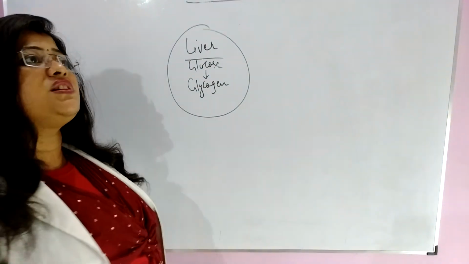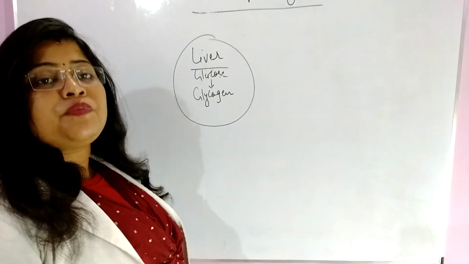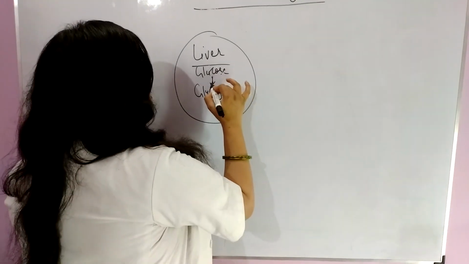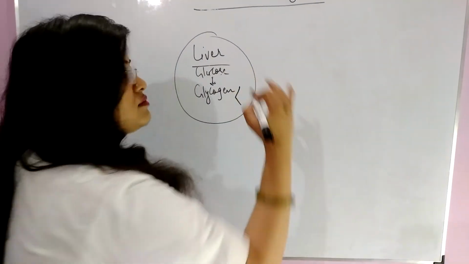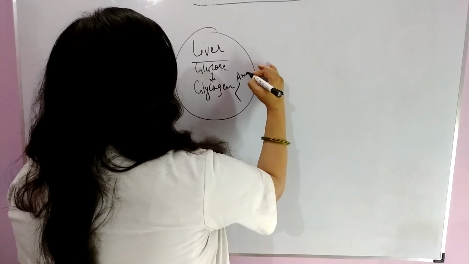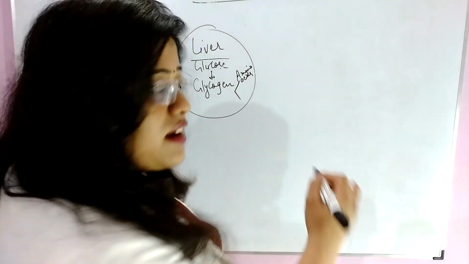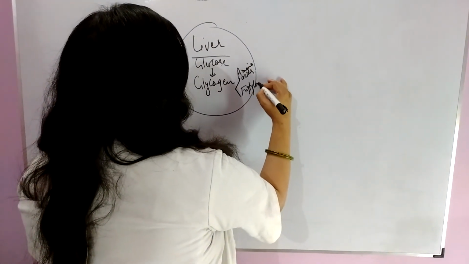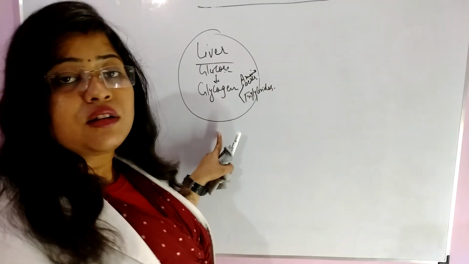As you know that muscle and liver are two important sites for glycogen storage. So here glucose converts into glycogen, and this glycogen converts into amino acids and triglycerides. So this is clear.